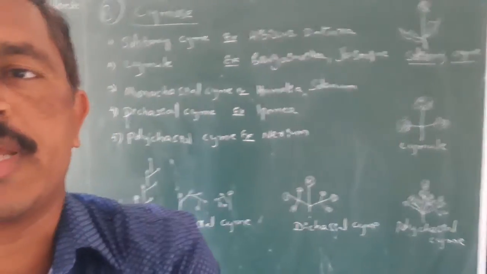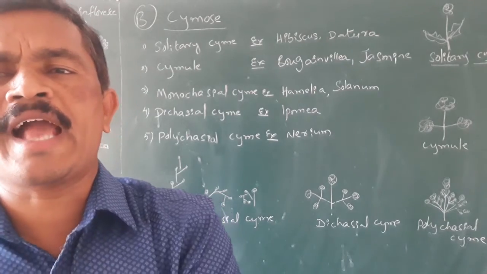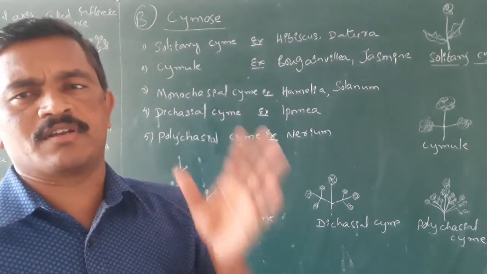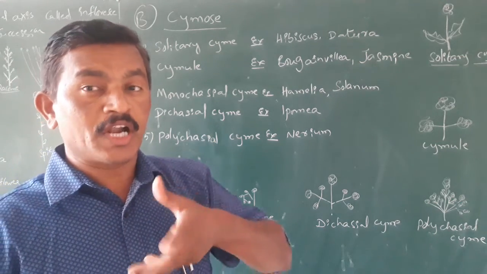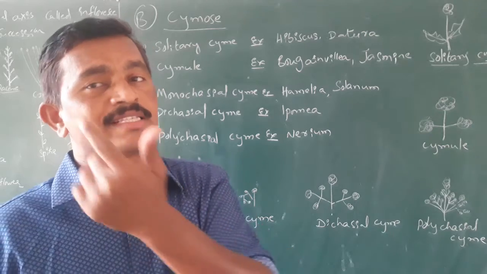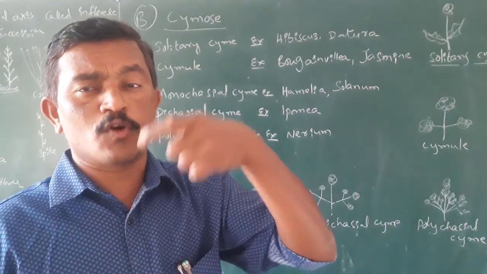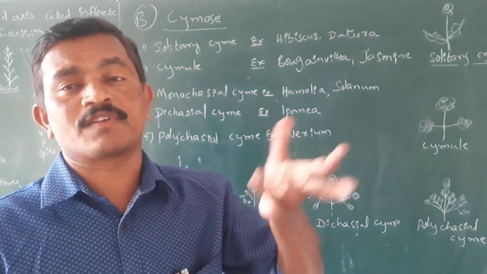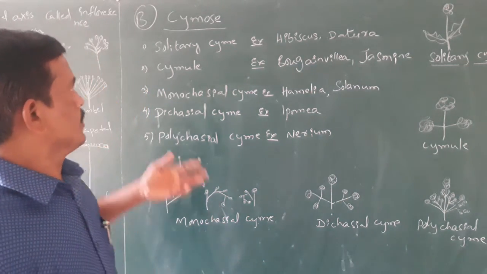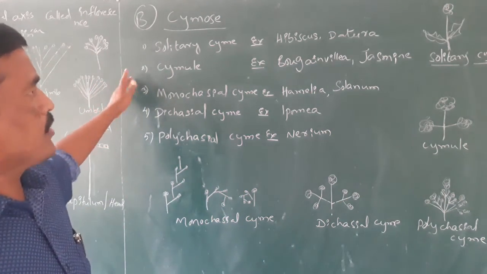Cymose inflorescence means the floral axis growth stopped after the formation of the flower. If the growth continues during the flower formation, it is called racemose. If the floral axis growth stopped after the flower formation, it is called cymose inflorescence. So there are different types of cymose inflorescences.